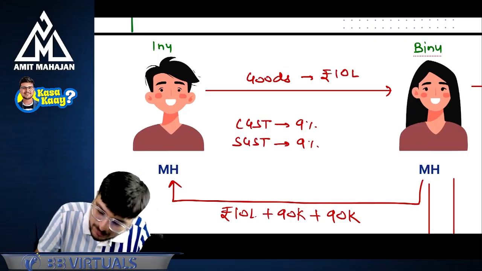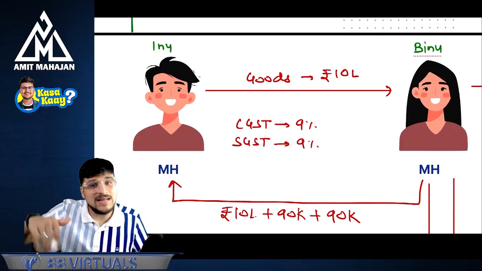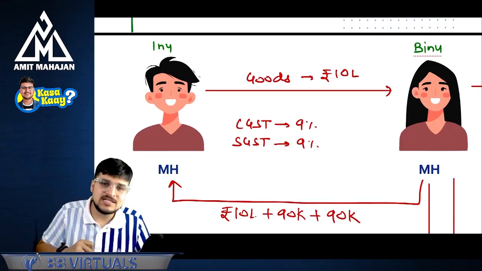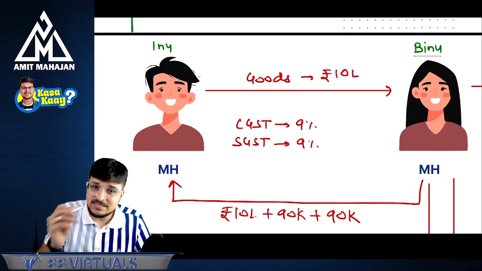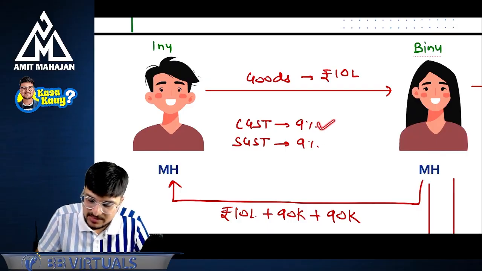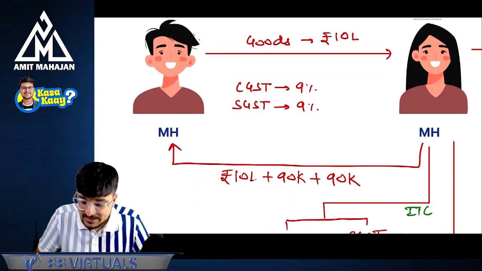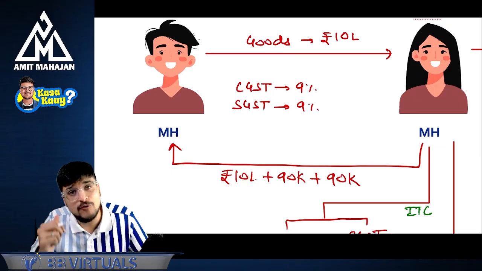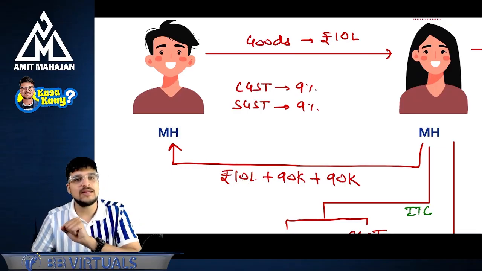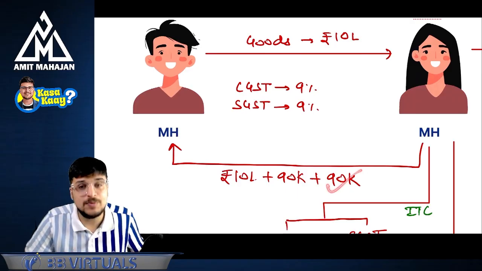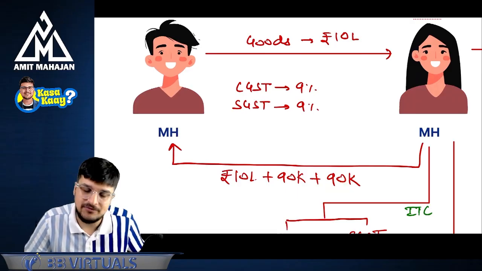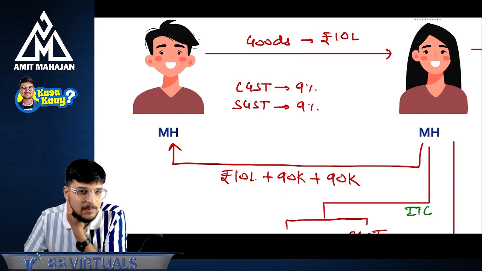So can I say 10 lakh rupees is the value? Since it is intrastate, CGST, SGST will be applicable, everybody. CGST, SGST will be applicable at 9% and 9%. This retailer will pay 10 lakh rupees as value of goods, 90,000 rupees as GST component, that is CGST, and 90,000 rupees as SGST. Perfect. Please remember one thing.